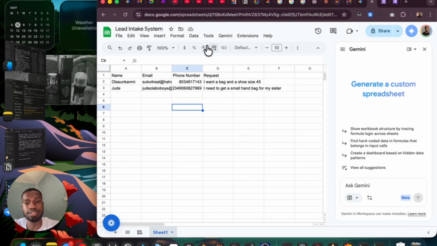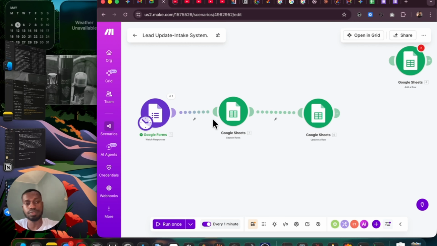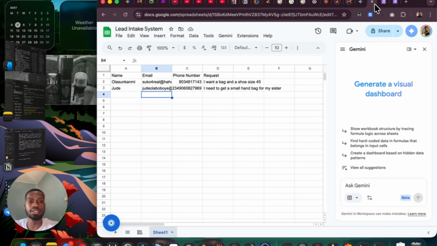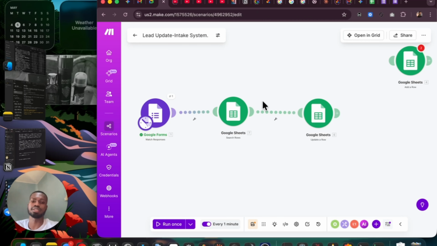So in this spreadsheet, this is our CRM right now. We want to ensure that if anyone that doesn't have their email here comes in, or in this same scenario, we want to have the person get added instead of just updated. In this case, since the person is new, the person just needs to be added as the next one in line. And we can't do that with this current scenario.